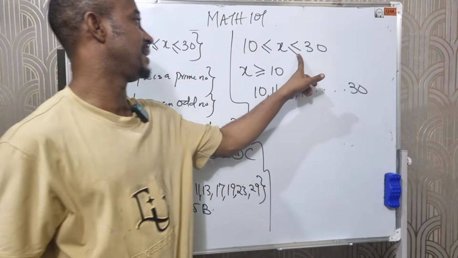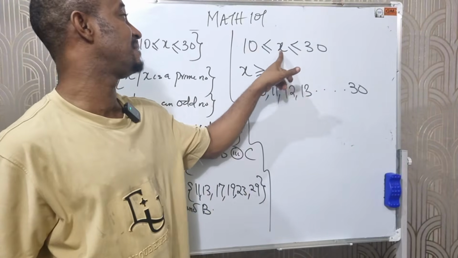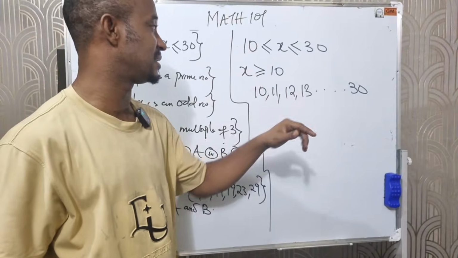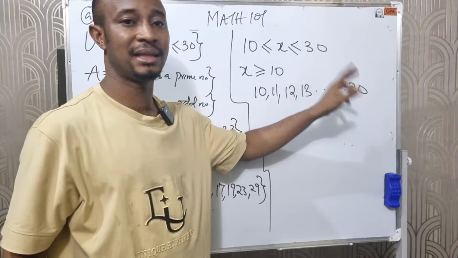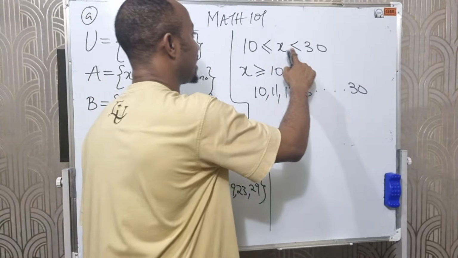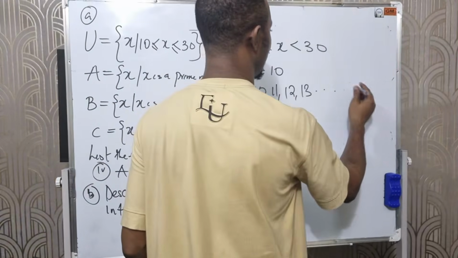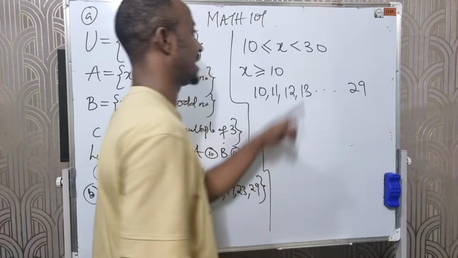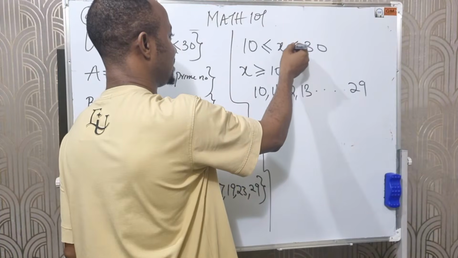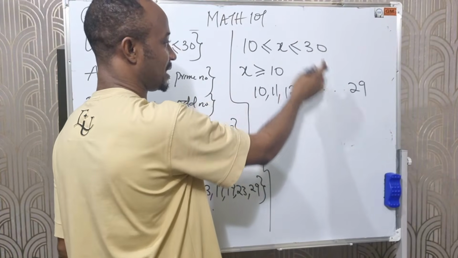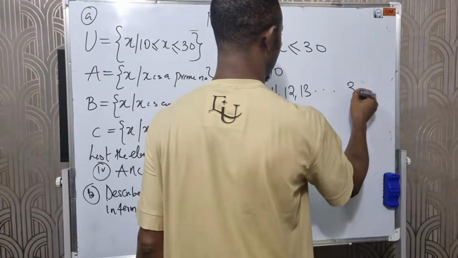On the other end, because I have an equal sign, x is less than or equal to 30, so I will start from 10 and end at 30. If there's no equal sign, I will stop at 29, because 30 is not part of the numbers. But because it is less than or equal to 30, I will stop at 30.